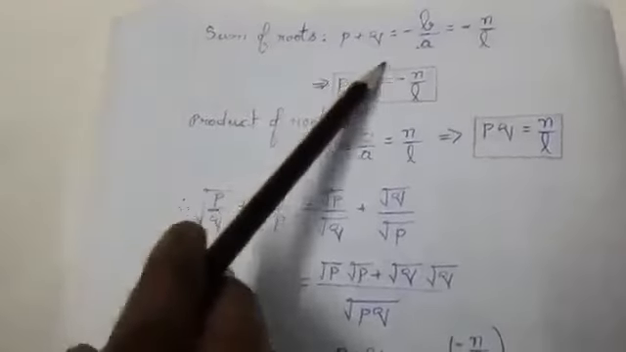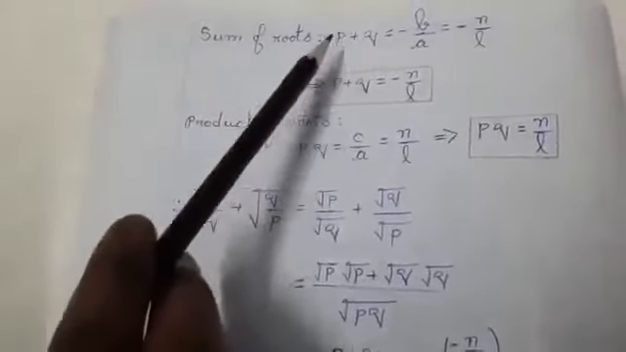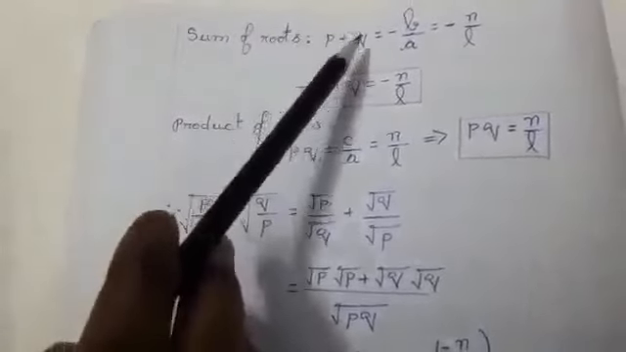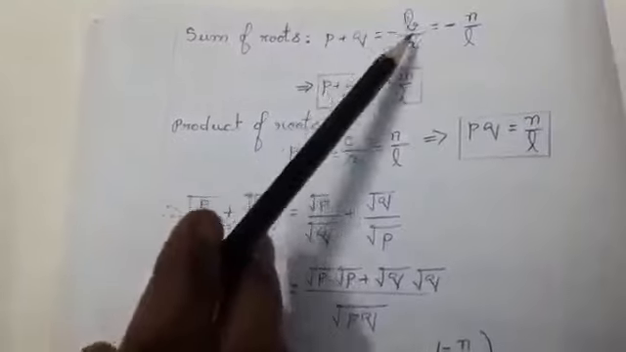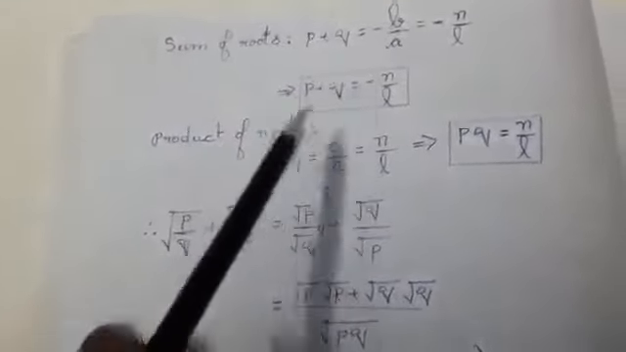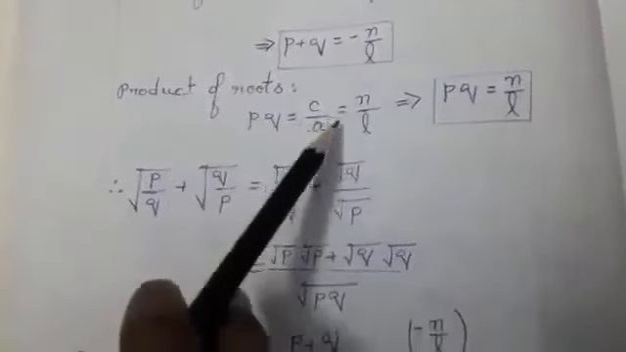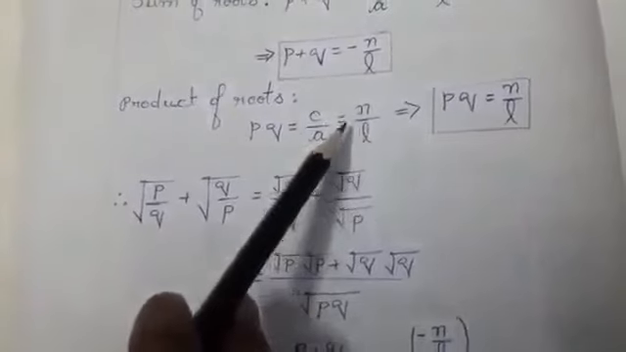Sum of roots means we add alpha plus beta. Instead of alpha plus beta, I have p plus q. p plus q is equal to minus b by a, that is minus n by l. p plus q is equal to minus n by l. Product of roots, p into q, you will get the value as n by l according to the equation.